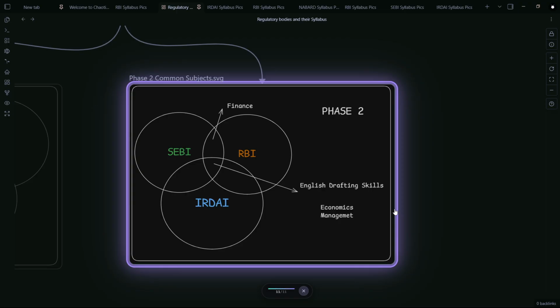And if you can read newspaper editorials from the Economic Times, we will be talking about them here also. And economics and management. As I showed you, these three topics are very common. So we'll be picking up the common topics first. We'll be also talking about daily news and everything.